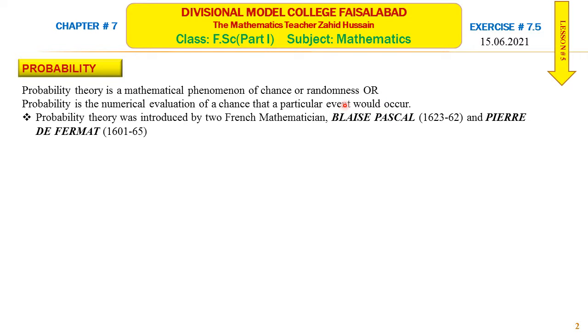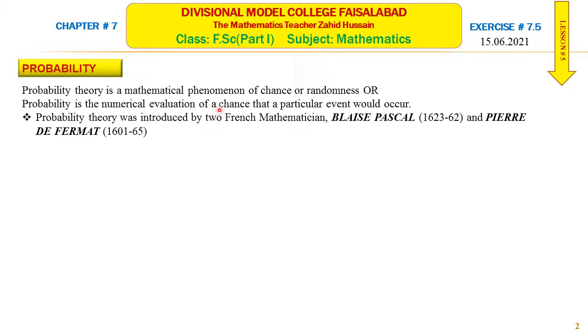probability. Like you know that there is a prediction that today it will rain or it will not rain. A cricket match is going on, so one team will win the match or it will lose the match. So the numerical study, numerical evaluation of chance that a particular event would occur is called the probability.